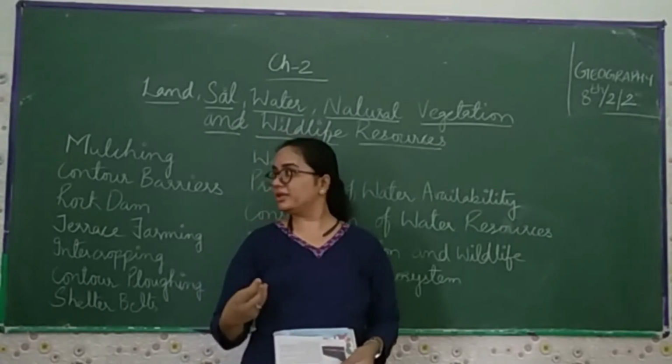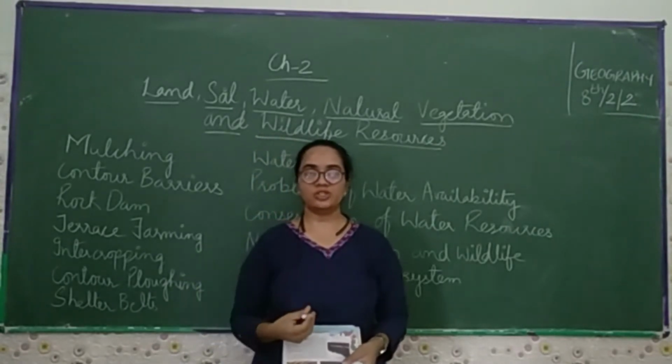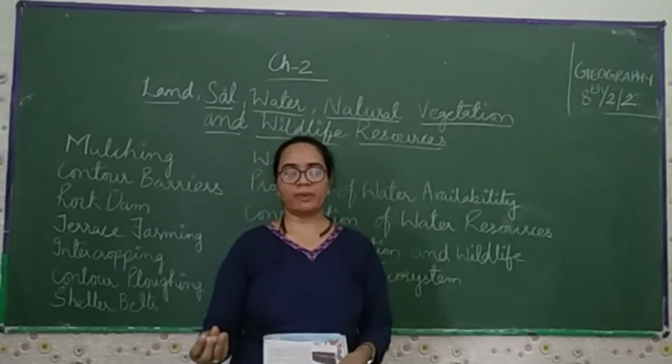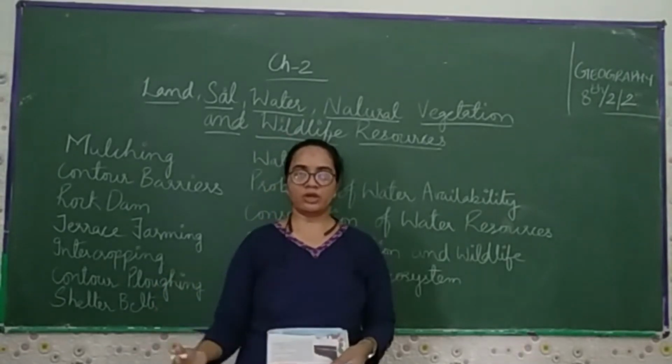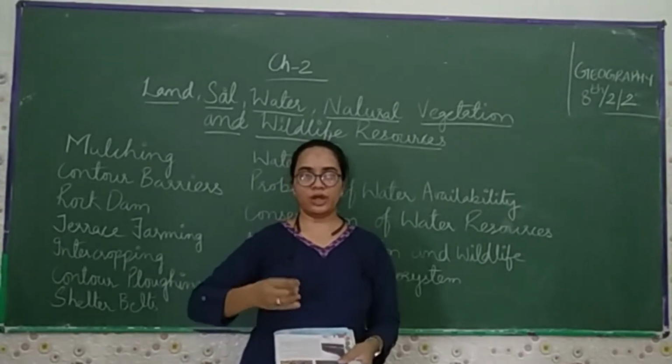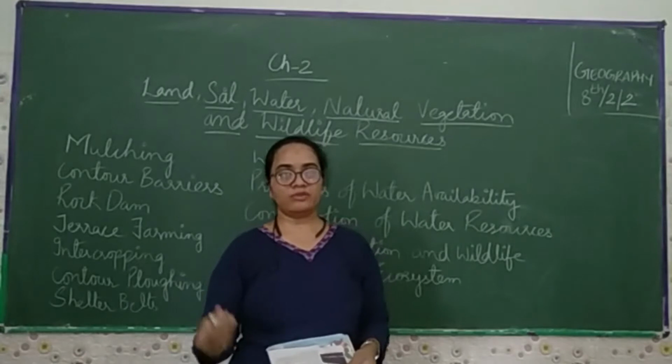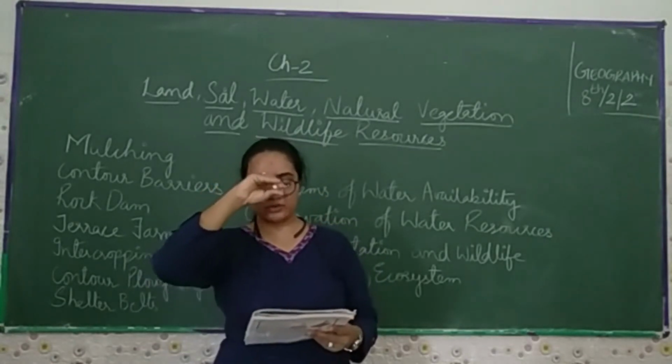Now the next point is mulching. What is mulching? Mulching is where you use different types of cropping patterns, growing different kinds of crops, and then after they ripen, you harvest them. So first we start with mulching.